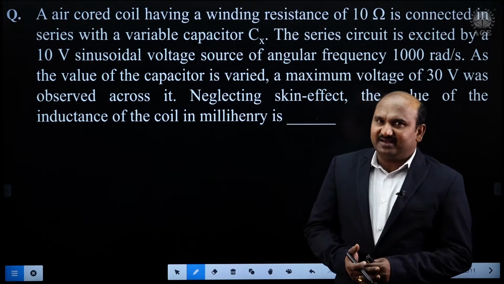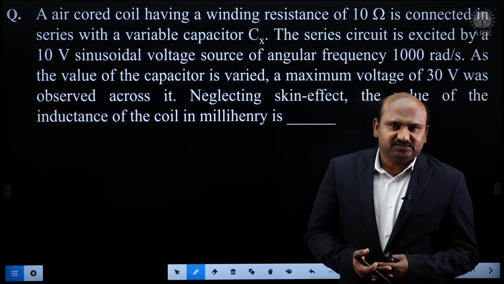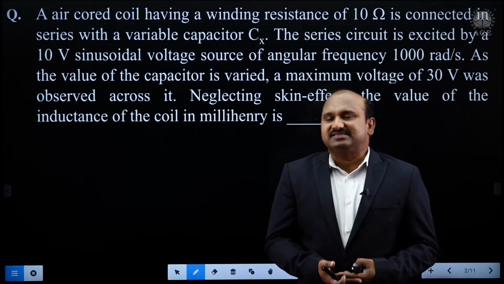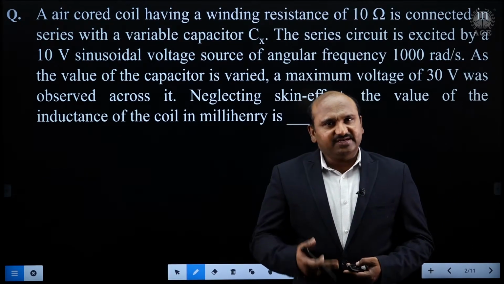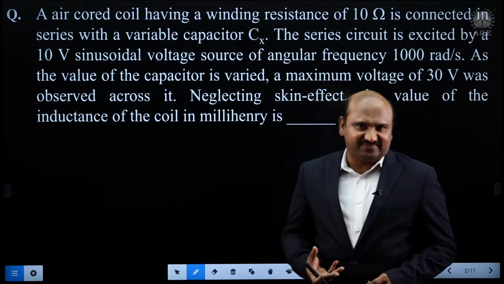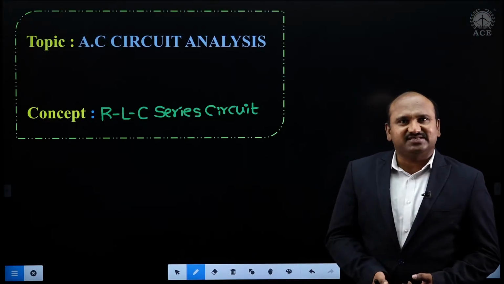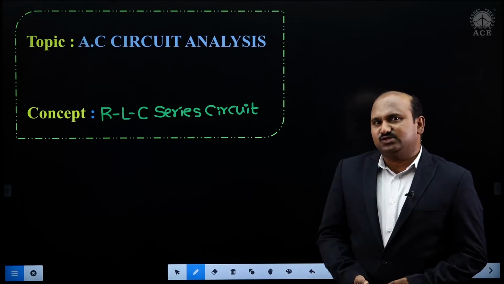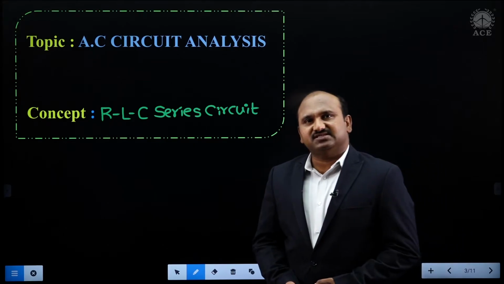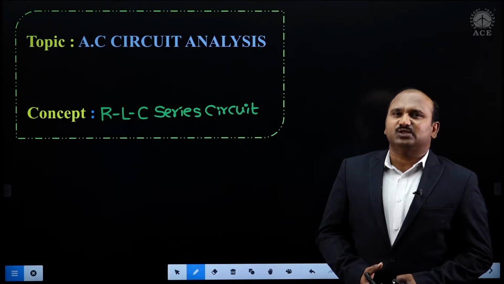Guys, according to the given question, first what do we need to get? We should find the inductance value. A coil connected in series with a capacitor means this comes under an RLC series circuit. Let me identify under what topic and concept this question is given. This question is given under AC circuit analysis, which is sinusoidal steady state analysis, and the concept is the RLC series circuit.